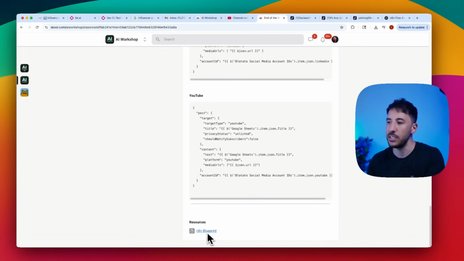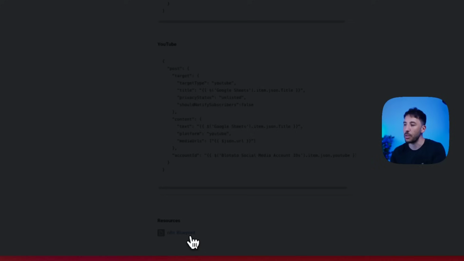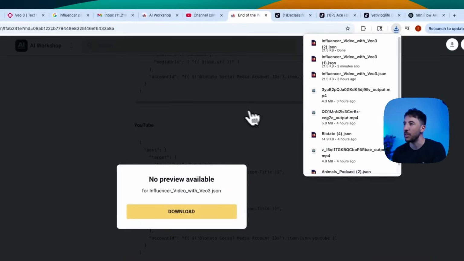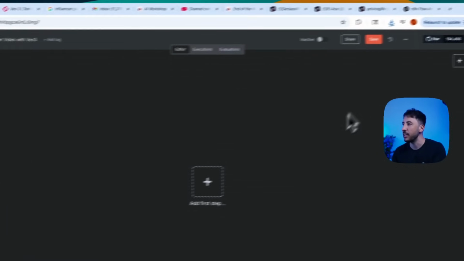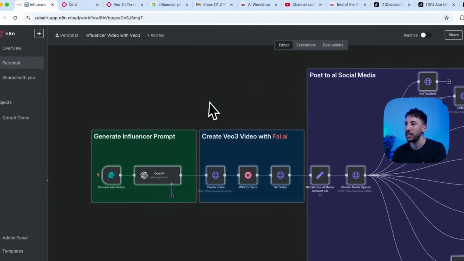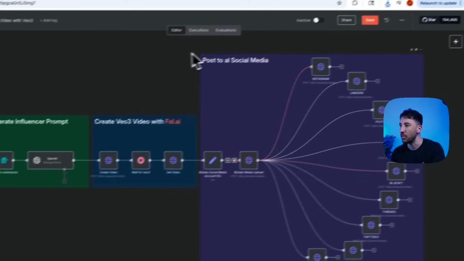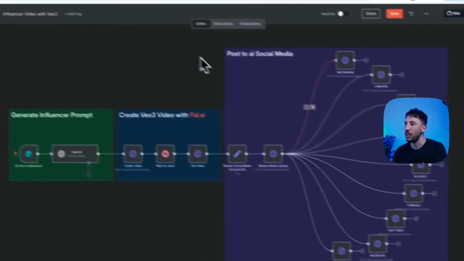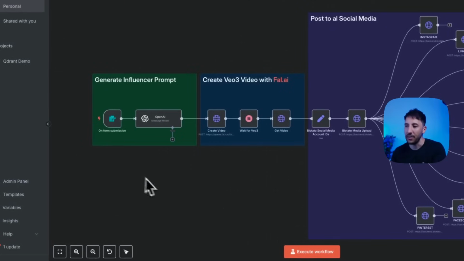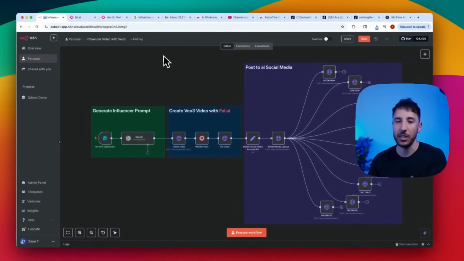But in the bottom, the easiest way to do it is to click on n8n blueprint, click on download. This will bring over that entire workflow. And then all you have to do is go to the top right here in the 3 dots, click on import from file, and you'll just basically bring that over, and this will bring everything over. Don't worry about this section for now. We'll take a look at that later, but I want to focus on this, and then we can go ahead and first do a demo, and then I'll explain everything else.